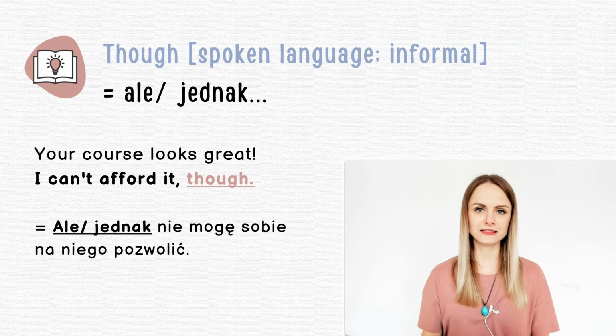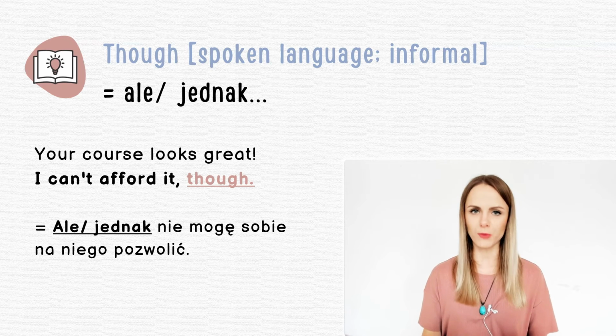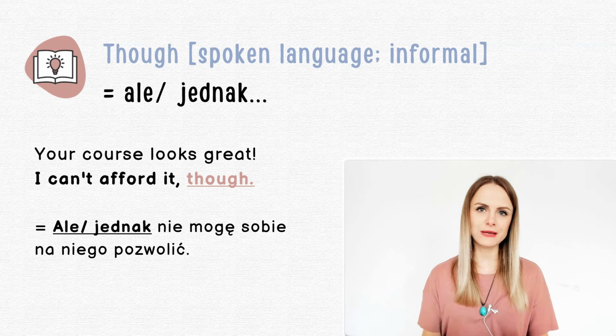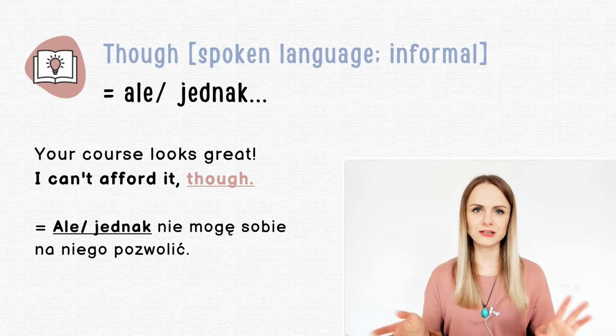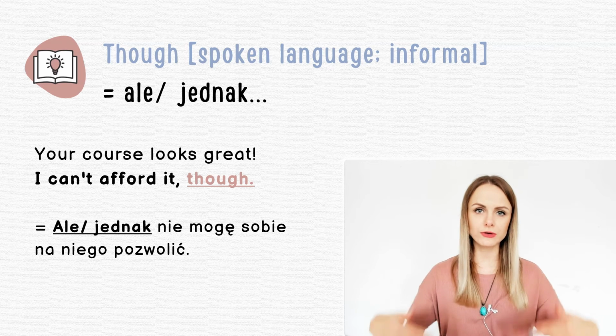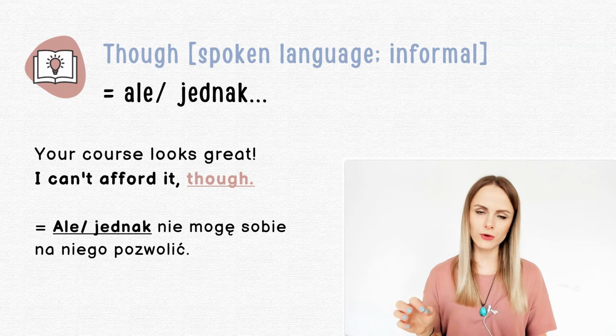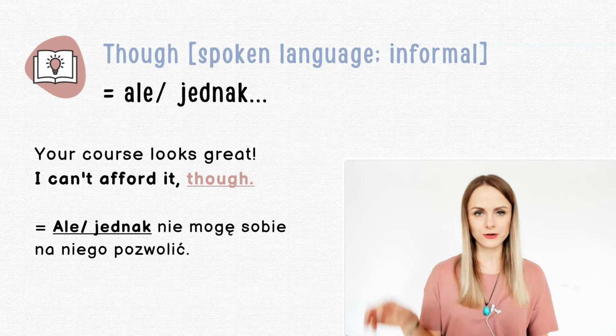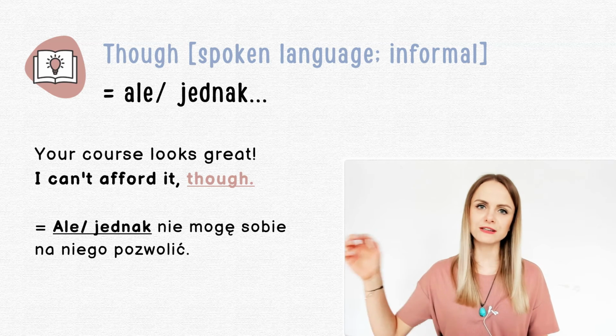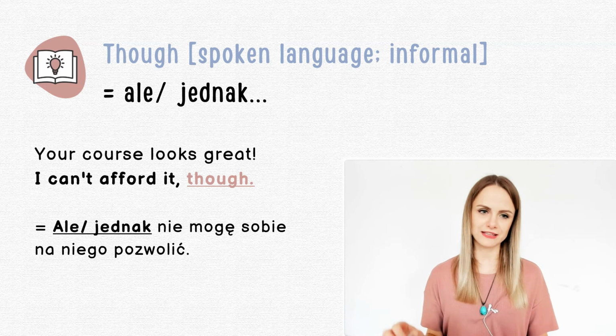And this one is simply though. And now, when do we use it? So like I've said, it's quite informal. It's used in speaking mostly, and it simply means kind of but, kind of however. So it's also about expressing this contrast, but pay attention, this though is usually used, in most cases I suppose, it's used at the end of a sentence.